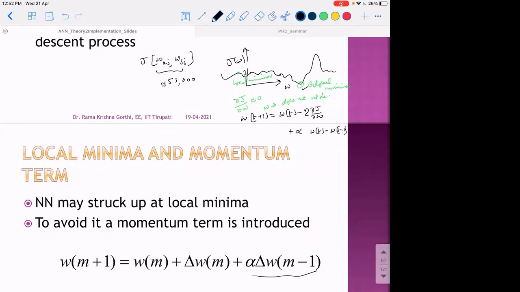That is, WT minus 1 may be the previous location wherein we were. So if you consider here, the previous location is here. So we were moving in this direction, so we will move further in that direction. So WT plus 1 now will come here. This is the next move. Then subsequently, I may be able to move again in the same direction. So this may be my next move.